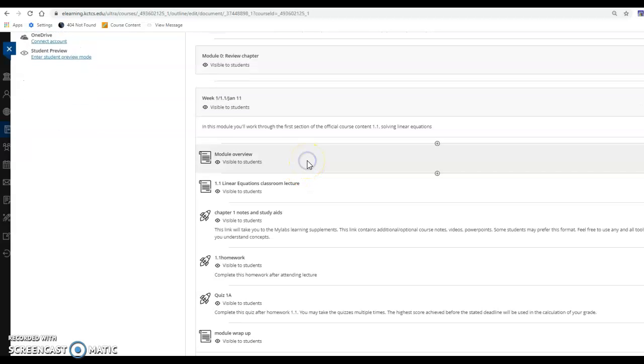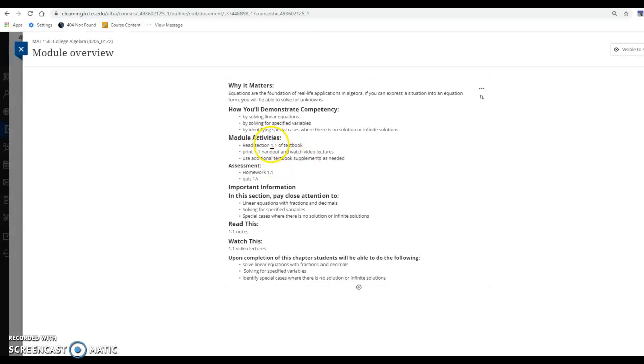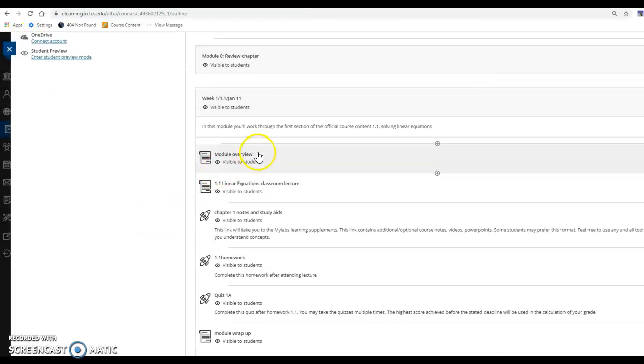So again, you have the overview. I expect you to look at that. It tells you the assessments. That means what's due in this section, what's due in this module or this week. And so homework 1.1 and 1A. You'll also know that from looking at the MyLab Math platform, it tells you that as well. But this is in a handy place for you to see week by week. So module overview. Okay, then I expect you, and it tells you this in the module overview, to attend lecture.